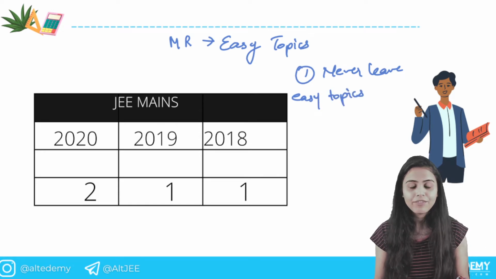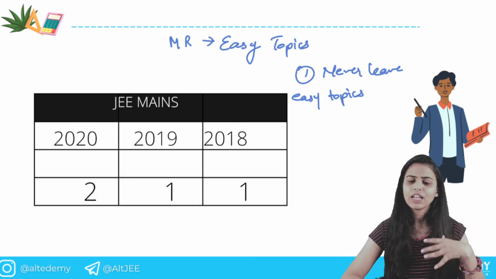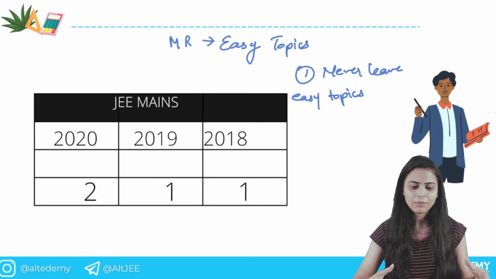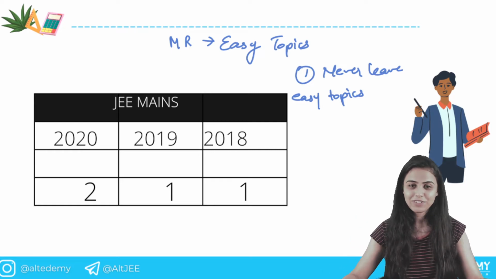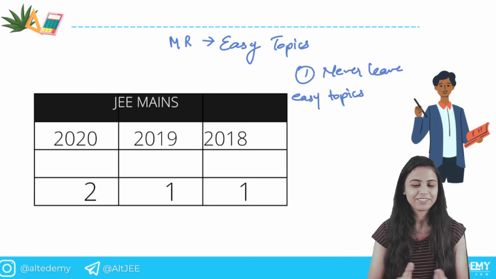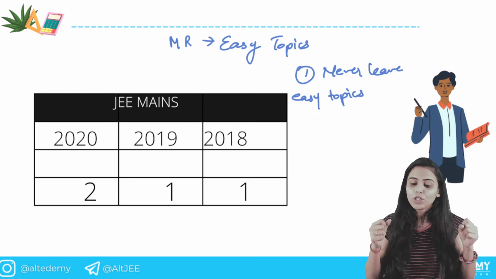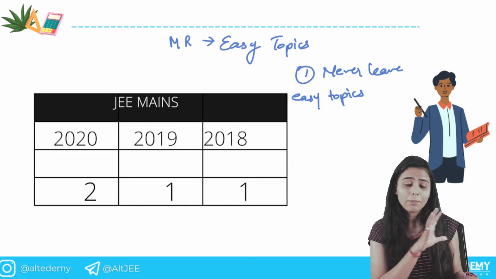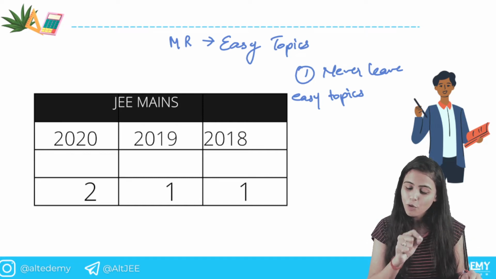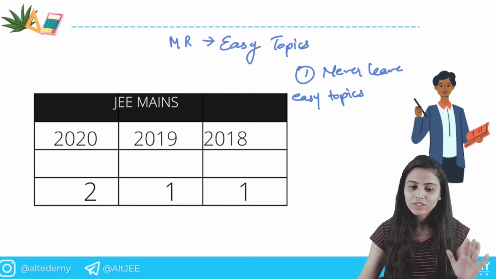Because every question is for +4. They will cover different chapters. For the tough ones we have different chapters, and for the easy ones we have different chapters. Different chapters have different difficulties. The main concept is that every question carries the same marks, so why leave the easy ones? You have to make sure that you do not leave the easy ones. At least the easy ones' marks will be a sure thing. Mathematical reasoning done, +4 marks done. So this is the main goal.